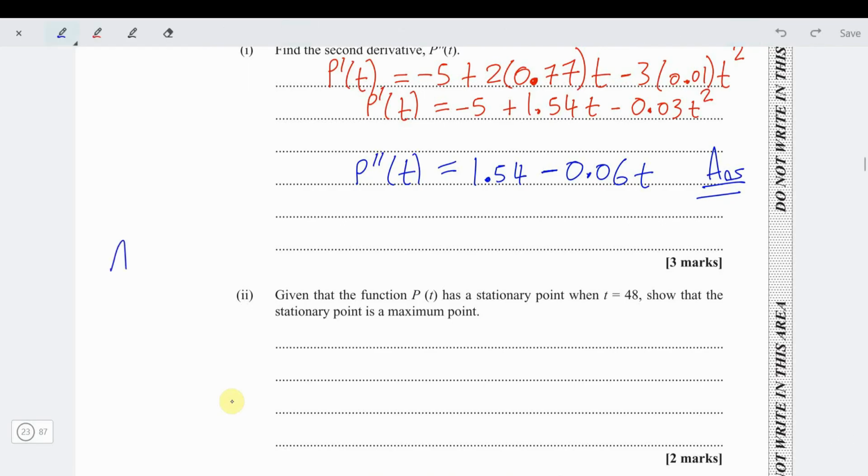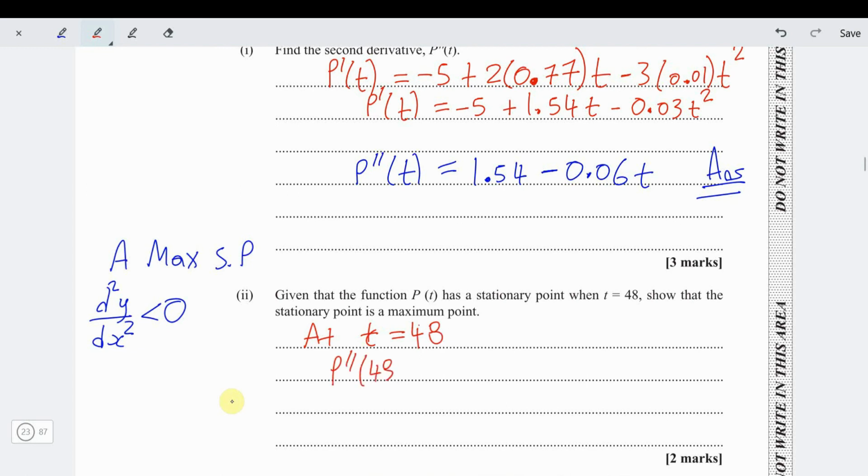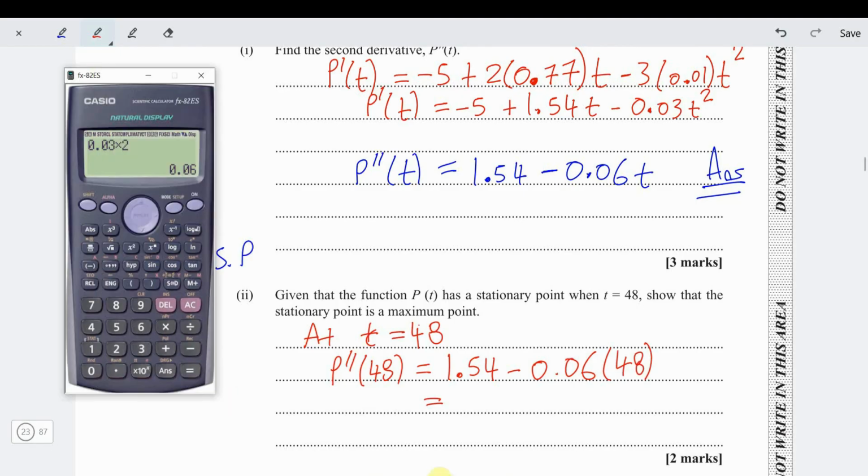So we know a maximum stationary point, the second derivative, d2y by dx squared, should be less than 0. That's how we show it's a maximum stationary point. So we can say at t equals 48, p double prime of 48 is equal to 1.54 minus 0.06 times 48, and this will give us a negative value.